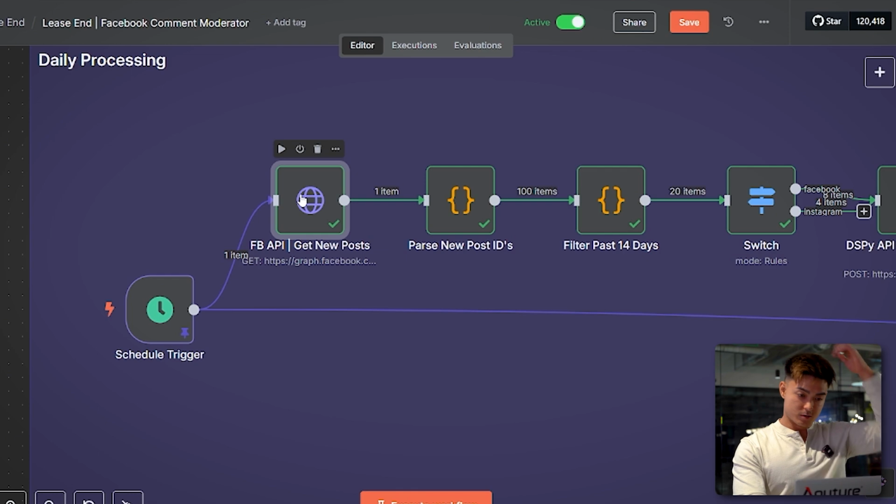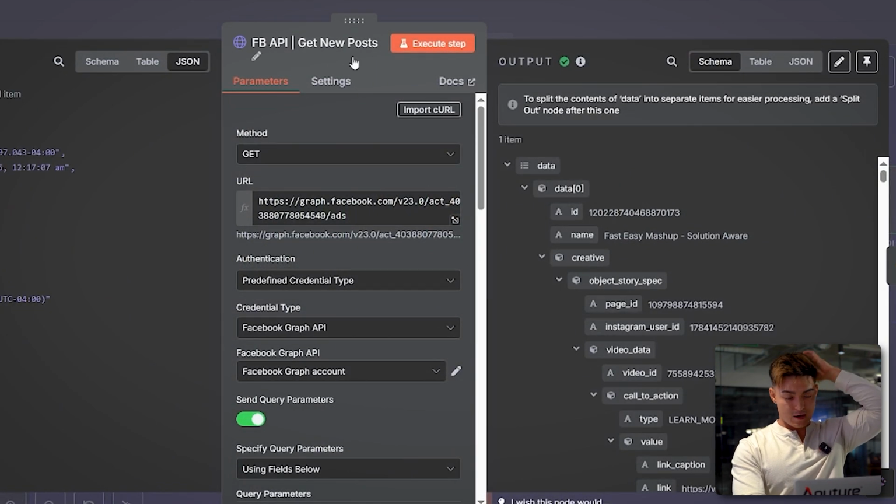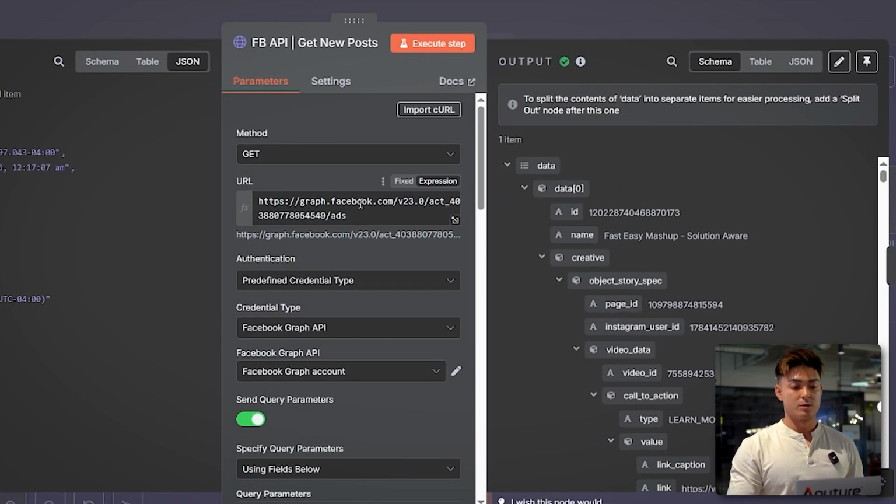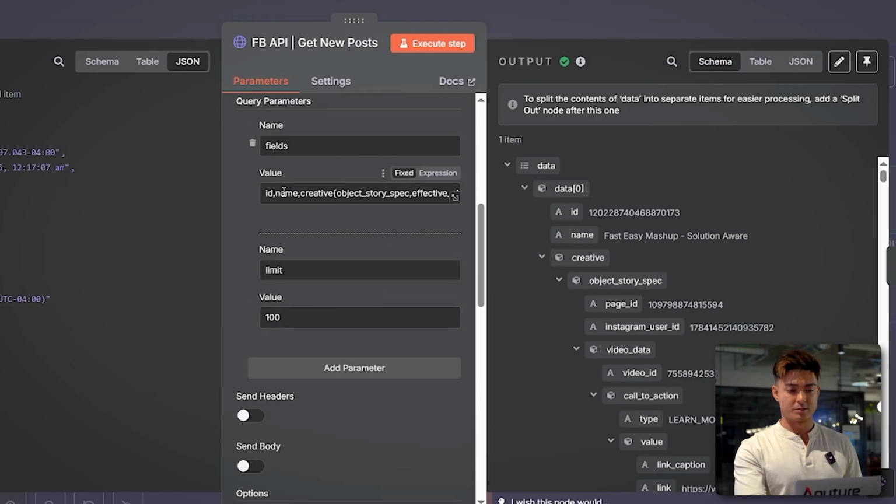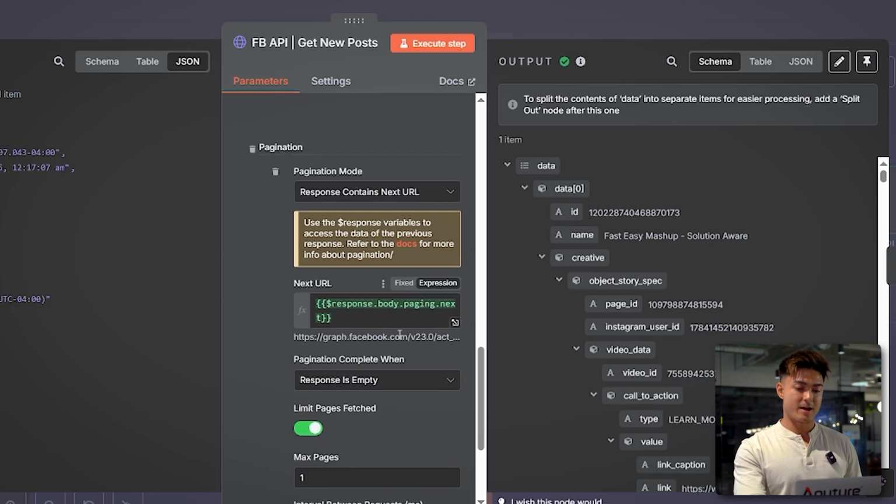First we have a Facebook API call that goes to the ad account and gets all the ads. I have my limit set to 100, and there are very specific fields that I'm looking for. You also want pagination set up, because Meta only allows you to get a certain amount of data per call, so you want to stagger that out.